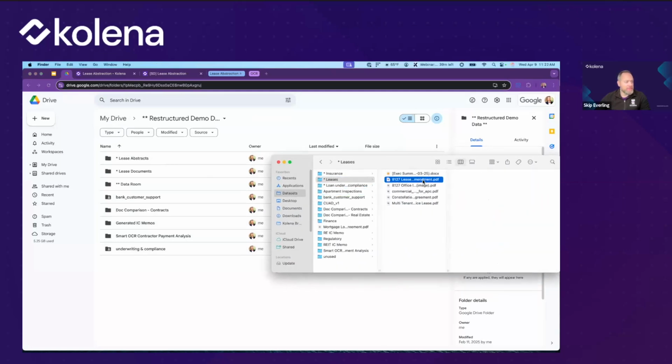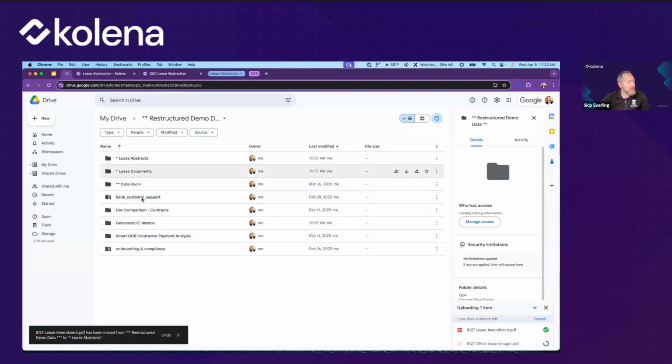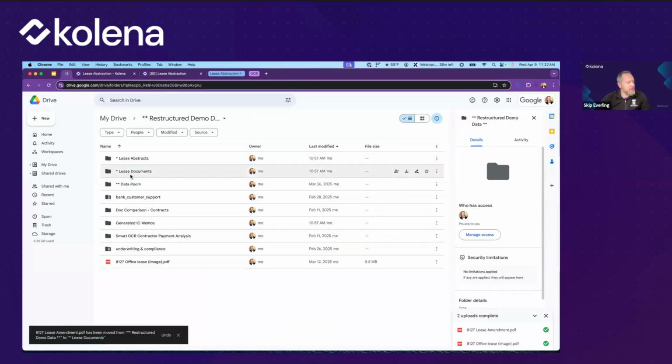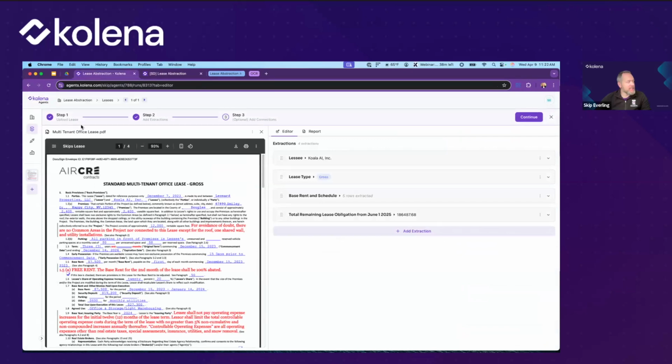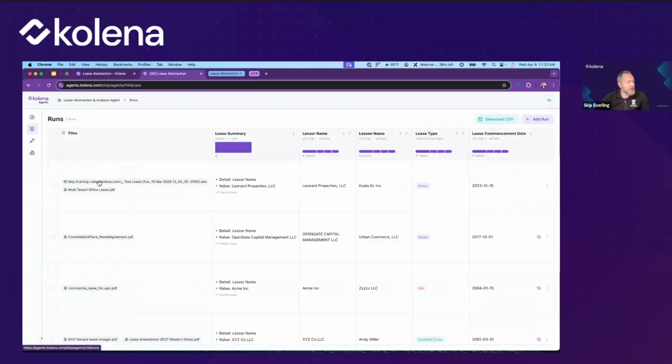Got a new lease here. So if I were to drop in, this is a lease with an amendment, and those two documents can be taken together. We'll put those in here. I'll have to actually drag those into the folder here as soon as it finishes uploading. And oops, so I wanted to put that into the documents folder. That's why. When those come into the documents folder, now what's happening is these are going to be automatically processed here, and they'll show up here.